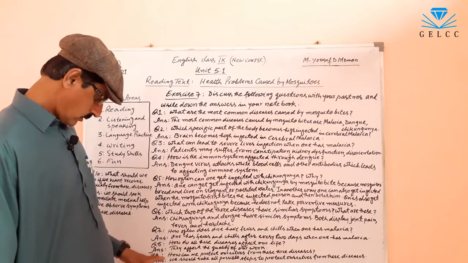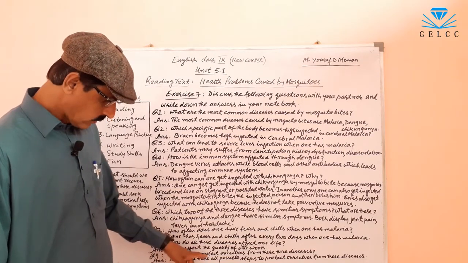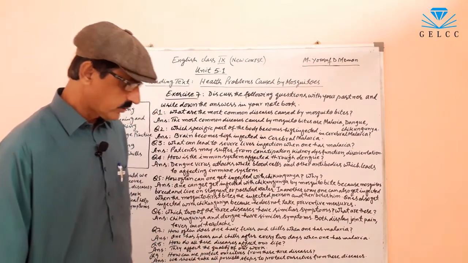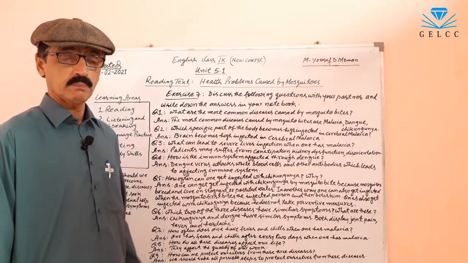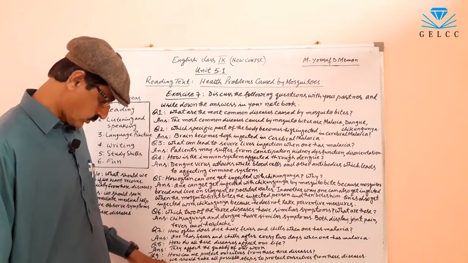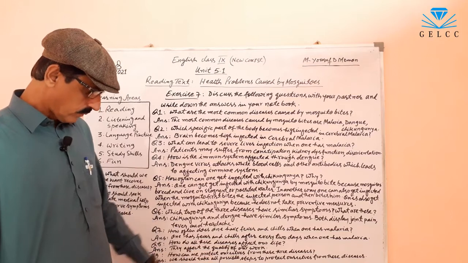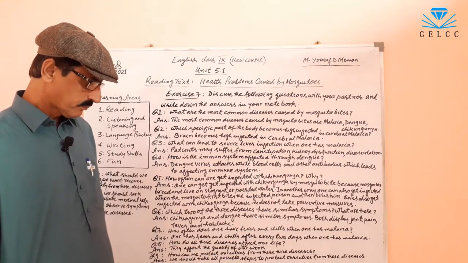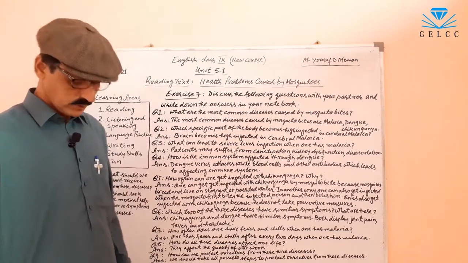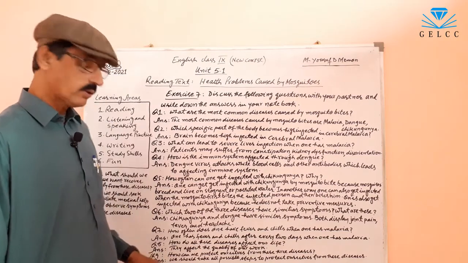Question number 9. How can we protect ourselves from these 3 diseases? The answer of this question is we should take all possible steps to protect ourselves from these diseases. This is the answer of question number 9.